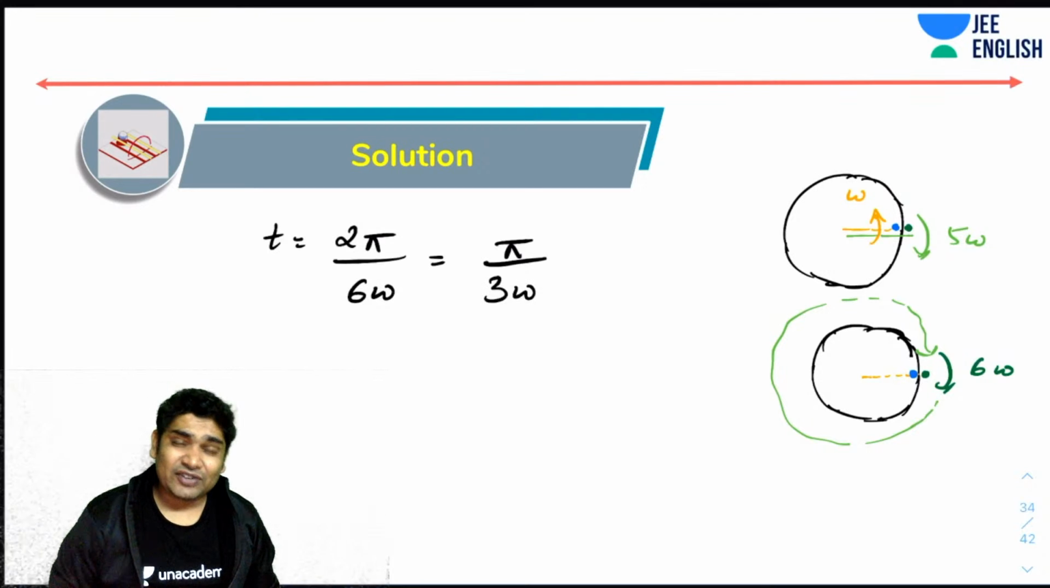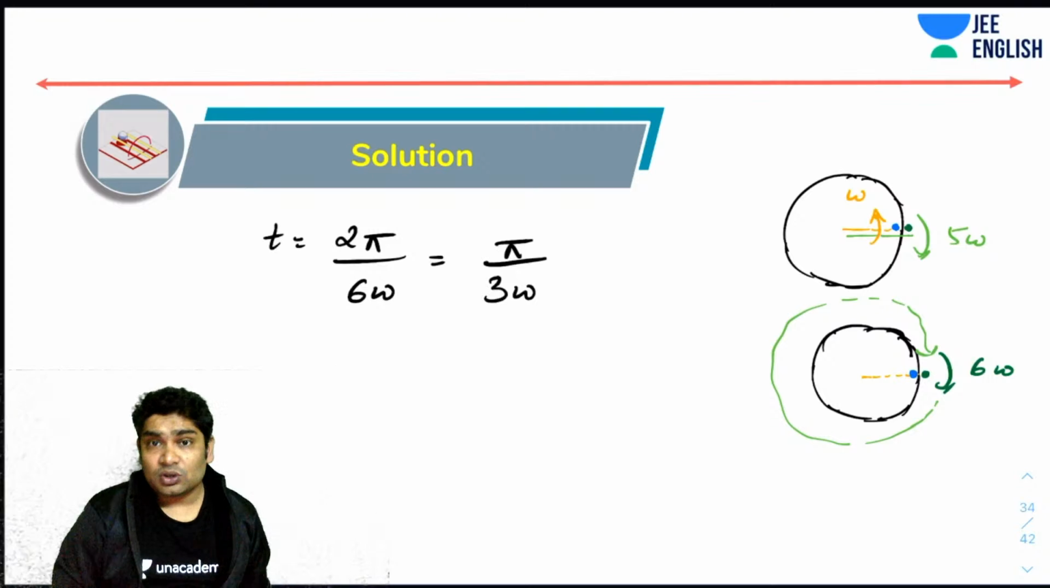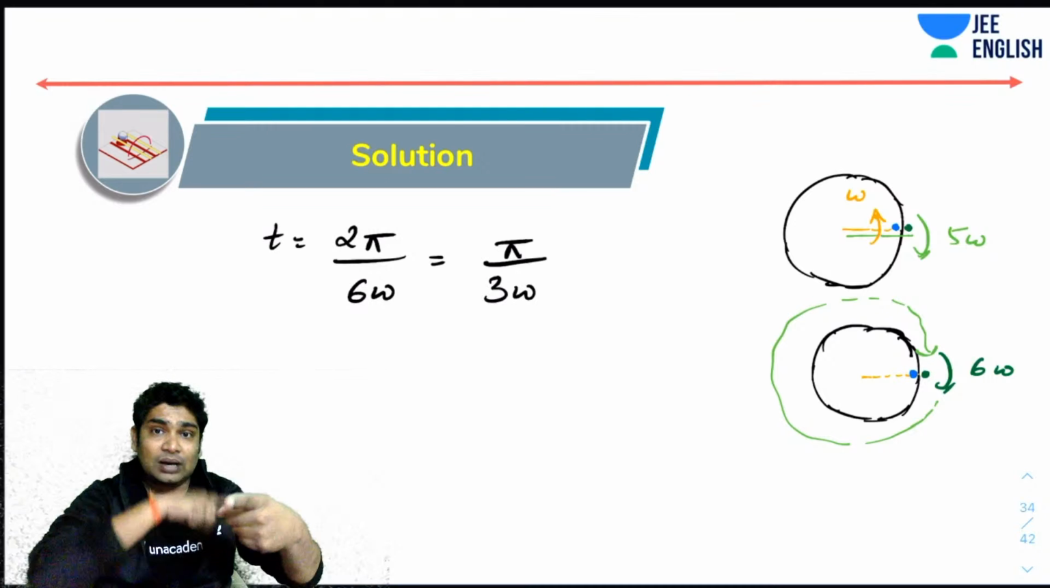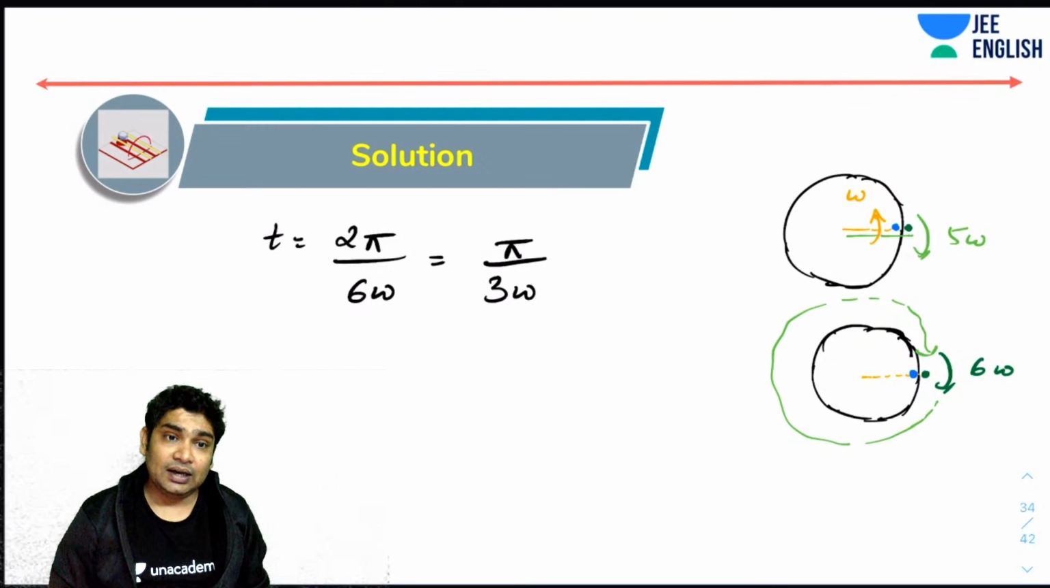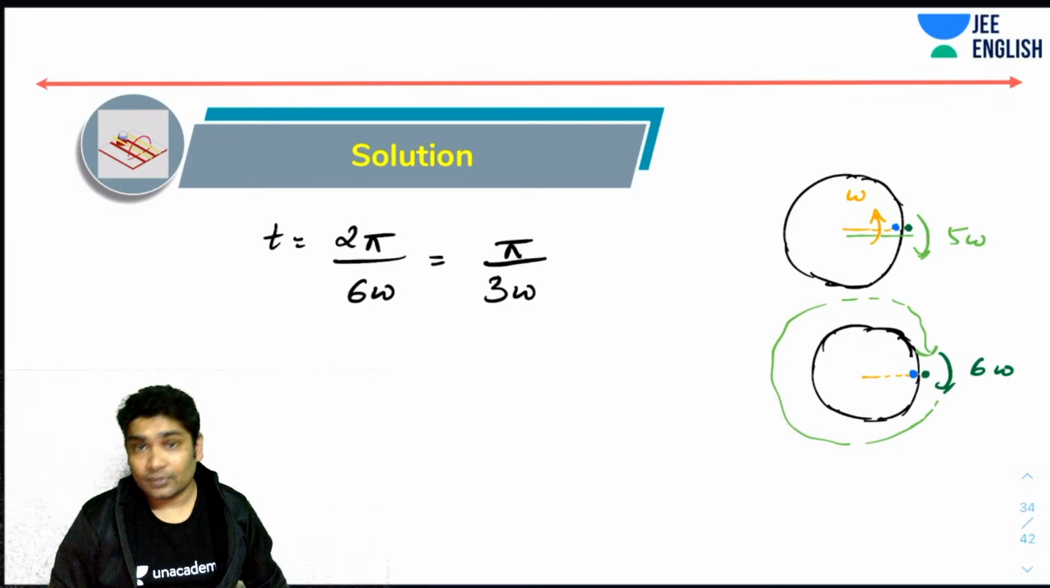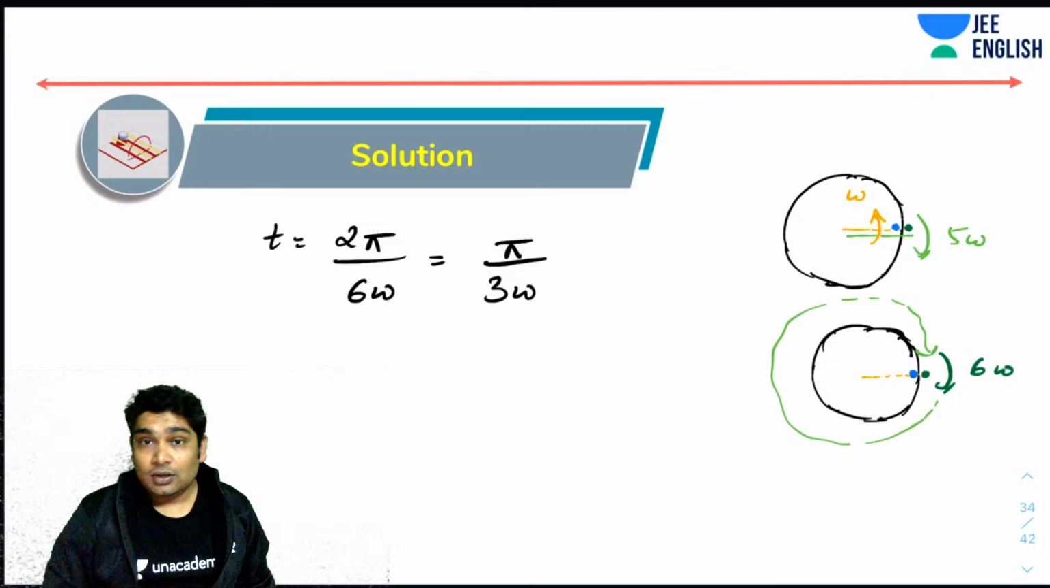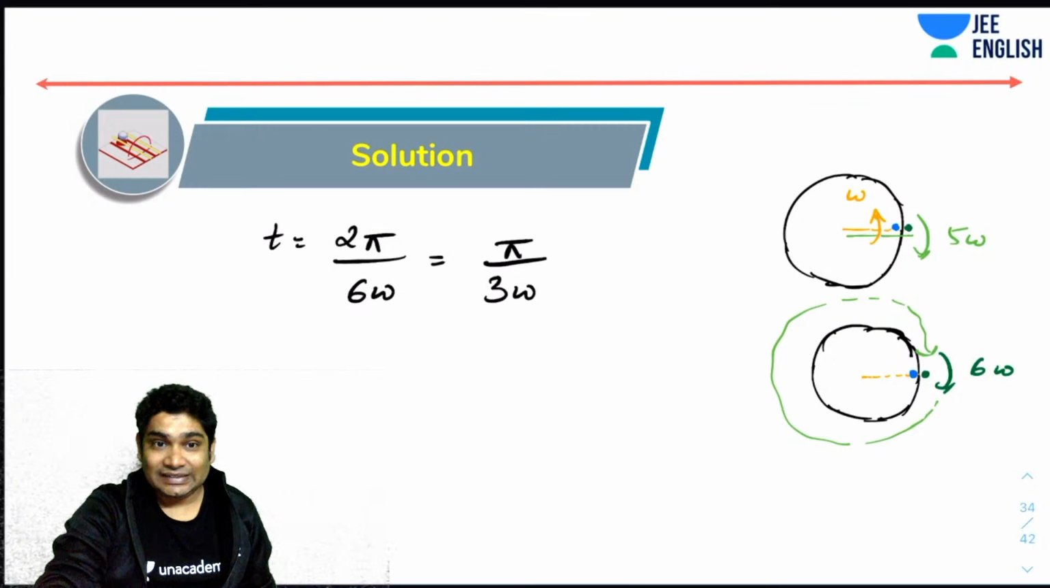So you go to the reference frame where one becomes stationary. The other, when it has to meet, has to come back to this point. It has to travel an angle of 2 pi. I hope that was clear. This is simple enough. You shouldn't have any doubt here.